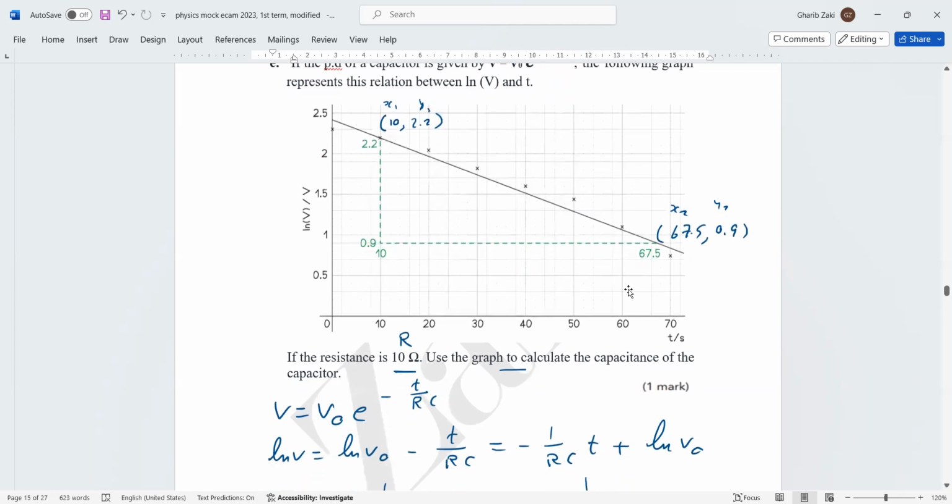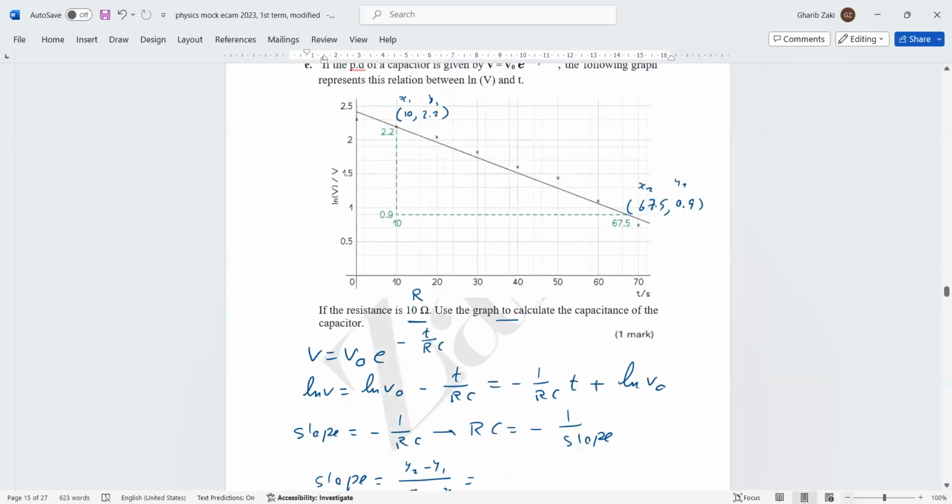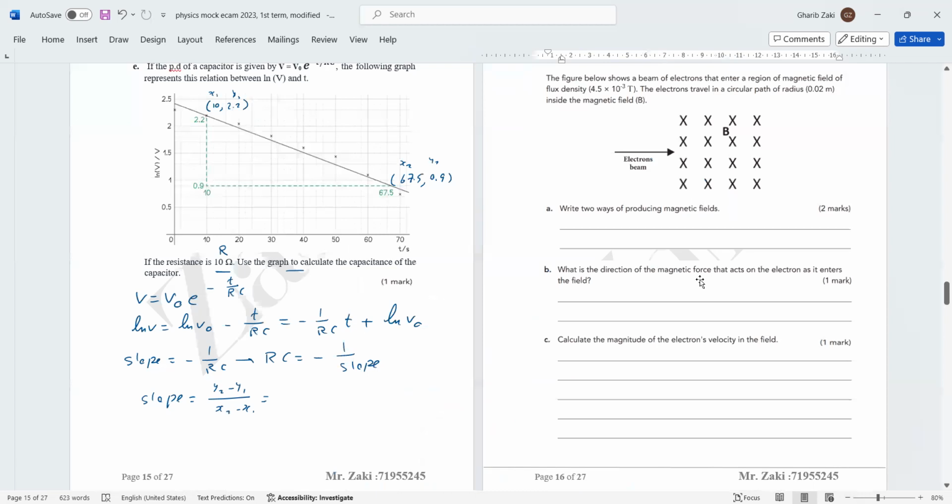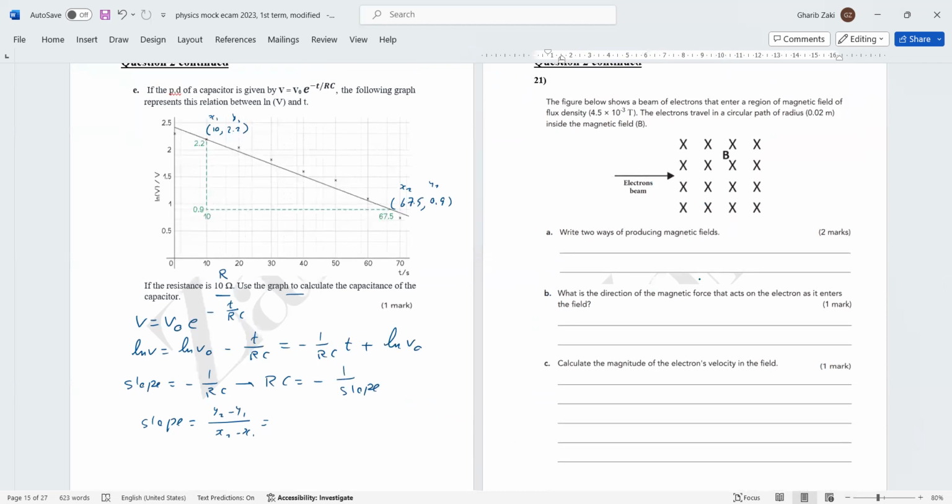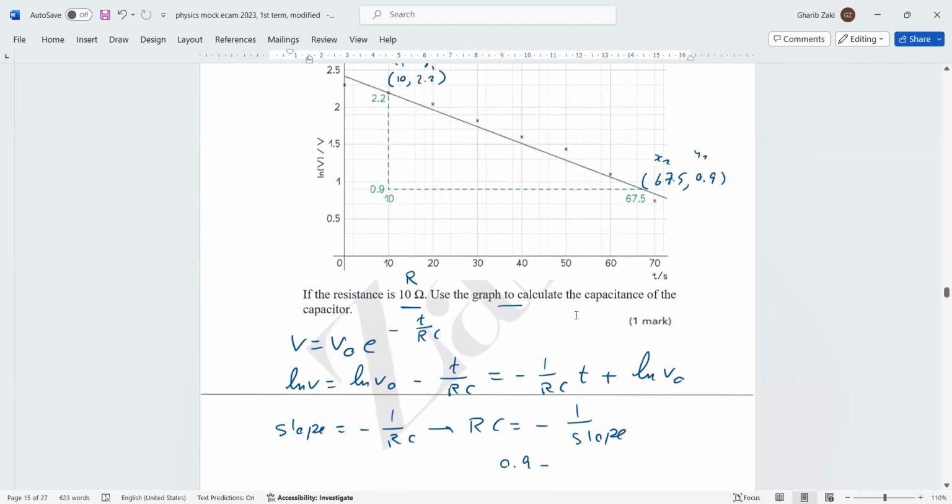Then we use the formula of the slope. So Y2, 0.9, minus Y1, 2.2, over X2, 67.5, minus X1, 10. By using the calculator, it becomes negative 2.26 multiplied by 10 to the power negative 2. This is the slope. But what do we need? We need RC. Now here we continue.